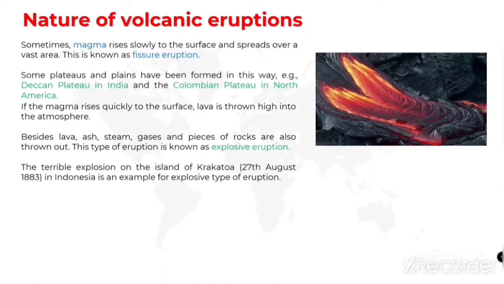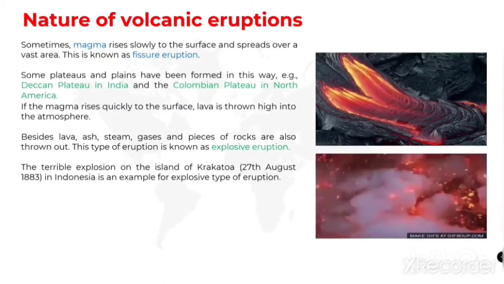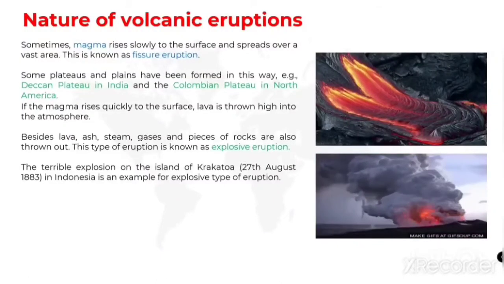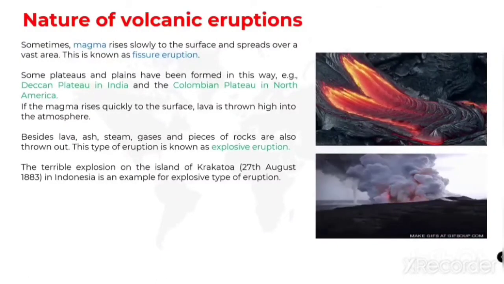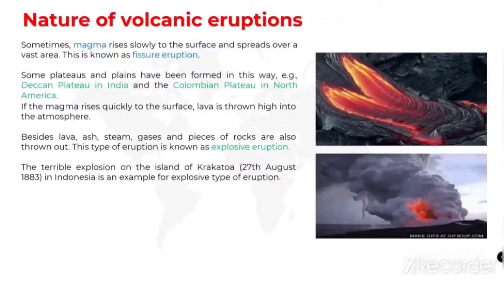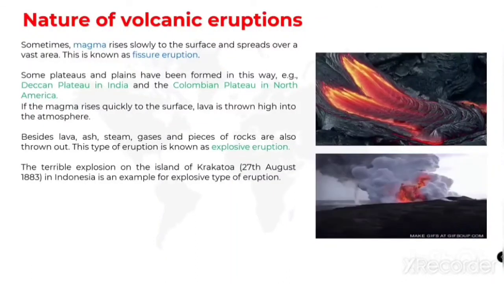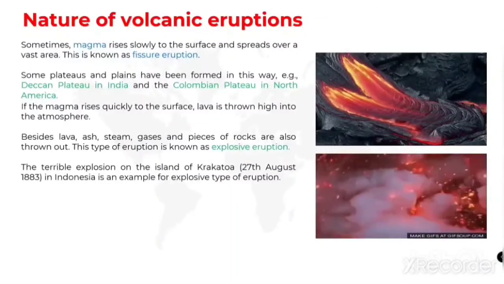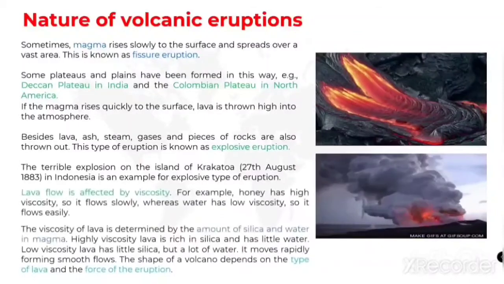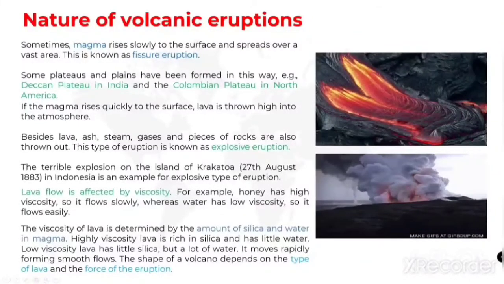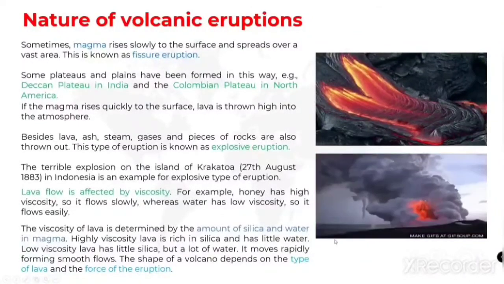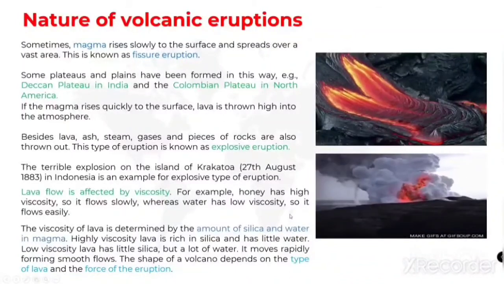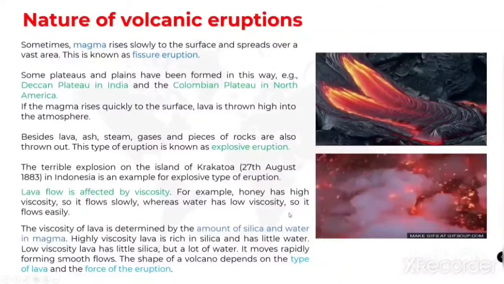This type of eruption is known as explosive eruption. You can see the video clipping. The terrible explosion on the island of Krakatoa in Indonesia is the example of explosive type of eruption. Next we are going to see about the viscosity of volcanic material, that is the magma.